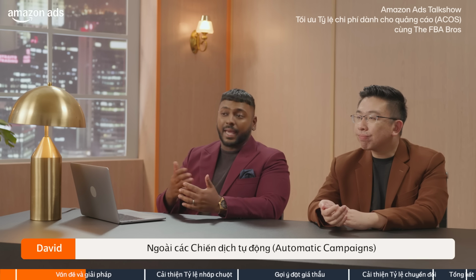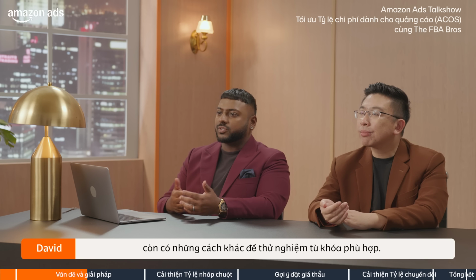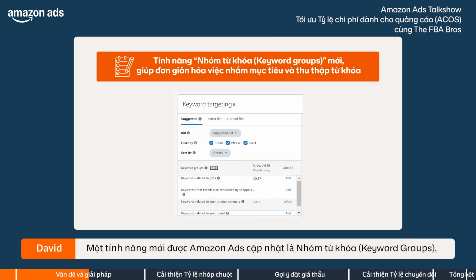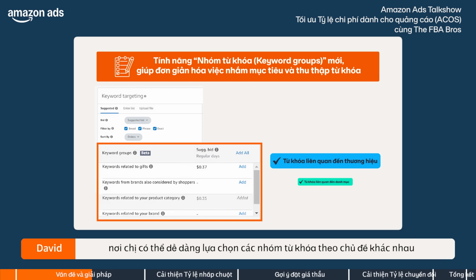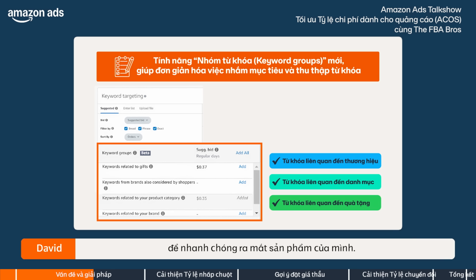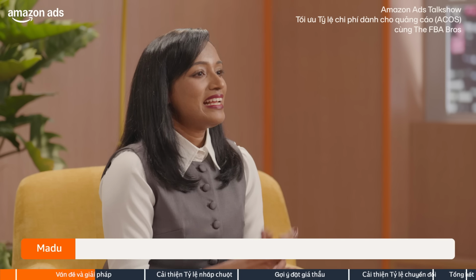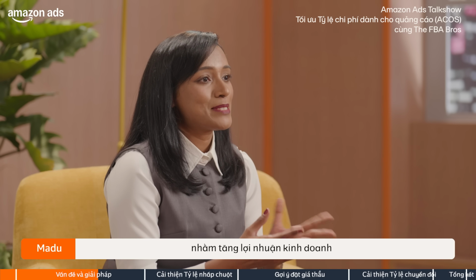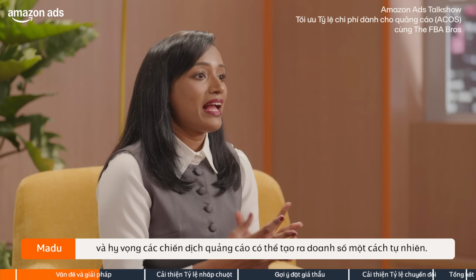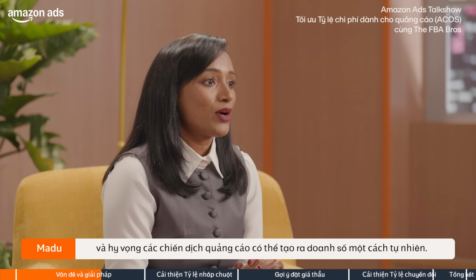Apart from automatic campaigns, there are other strategies to test suitable keywords. One new feature from Amazon Ads is the new Keywords Groups feature, where you can easily choose different themed keyword groups to quickly launch your product. Yeah, I think most of us want to know how to eventually lower ACOS so that our business becomes profitable. And hopefully my ad campaigns are able to generate sales organically.